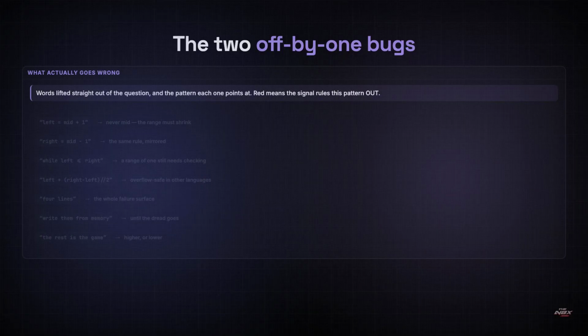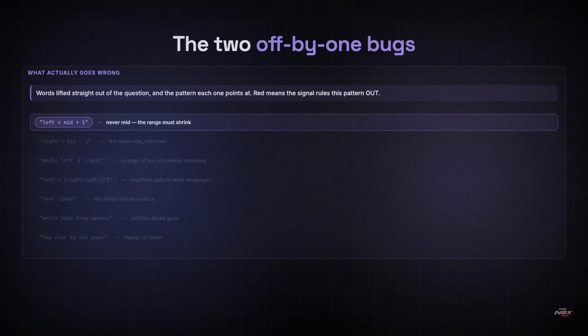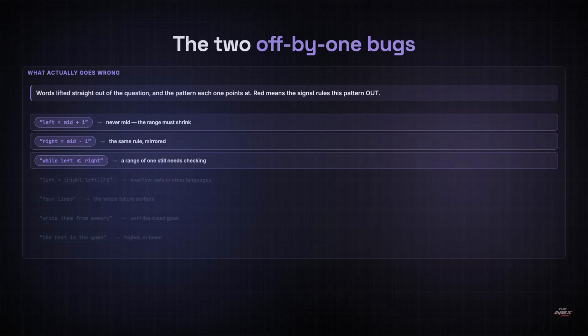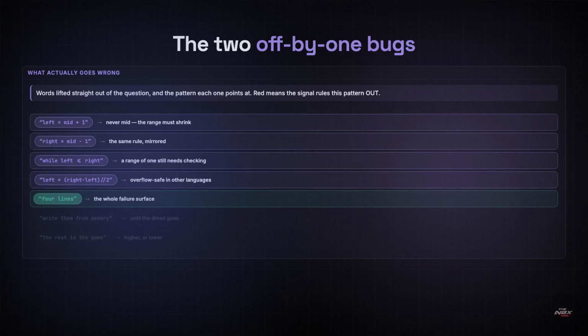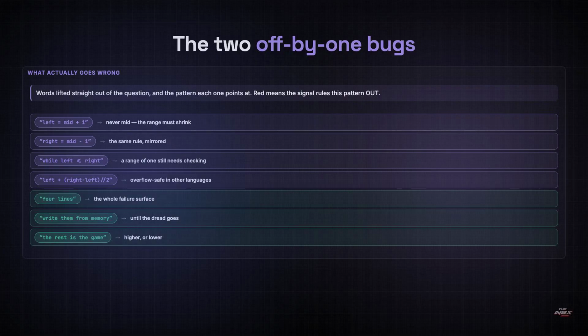Almost every binary search failure is one of these lines, so learn them together. Left equals mid plus 1, never mid, because mid is already checked and leaving it in stops the range shrinking. Right equals mid minus 1, for the same reason on the other side. The loop runs while left is less than or equal to right with the equals, so a single remaining candidate still gets looked at. On very large arrays, left plus right can overflow, so left plus the half difference is safer. Four lines, write them from memory. That's the whole surface. Get those right, and binary search stops being the pattern you dread, because everything else about it is the guessing game you already knew.